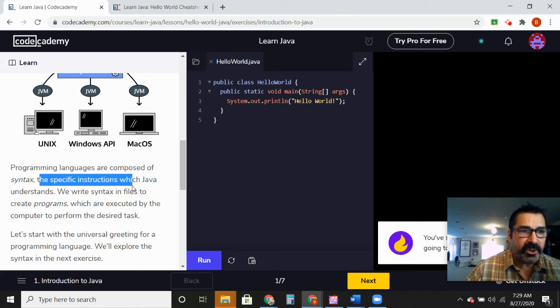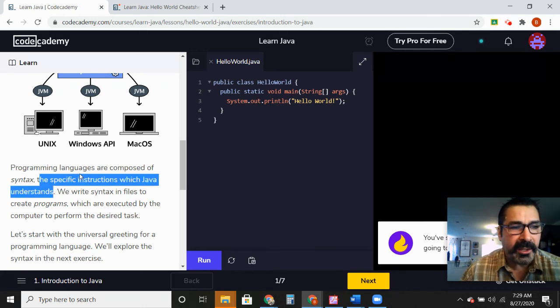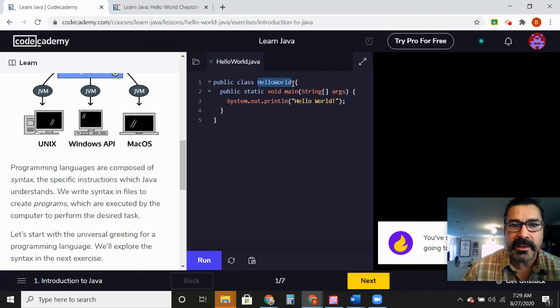Syntax are instructions that Java understands. Just like with our robot chair door wall project we did, the robot, there were certain things he knew how to do and certain things he didn't. And that's going to be the same with our robot right now. Our robot name is Hello. We're creating a Hello World robot, and it basically just prints stuff over here.